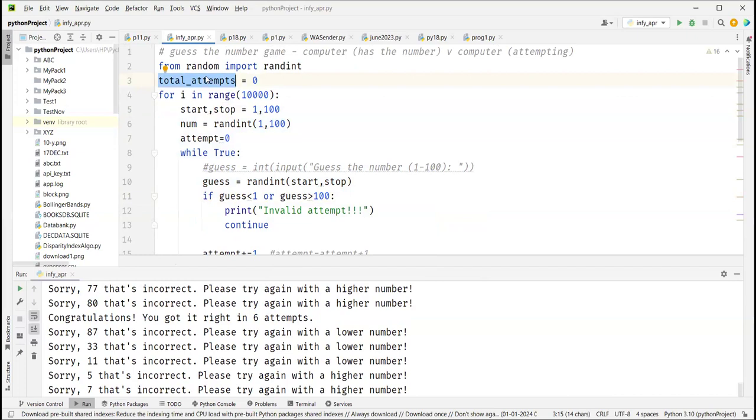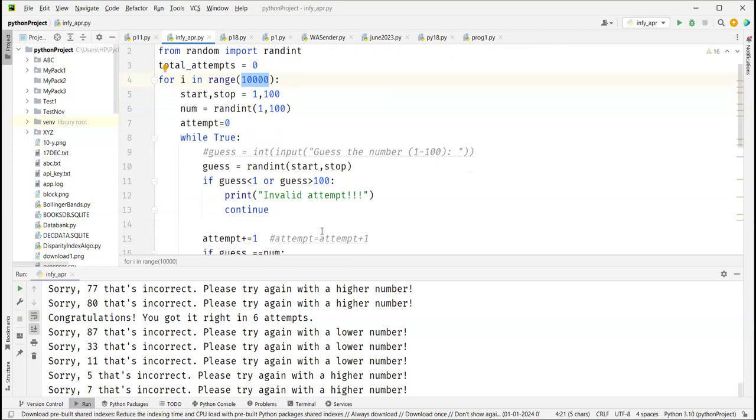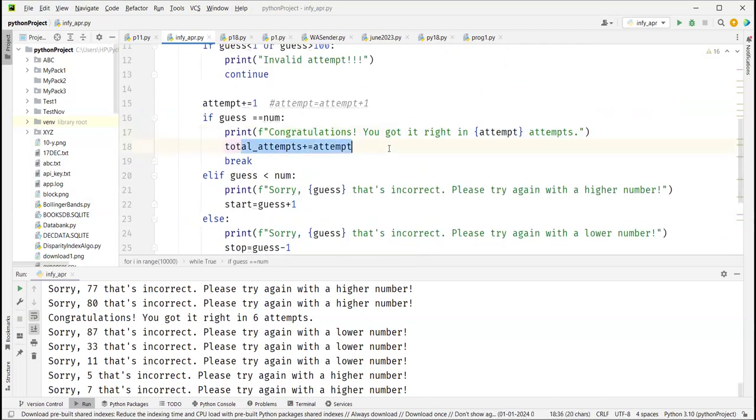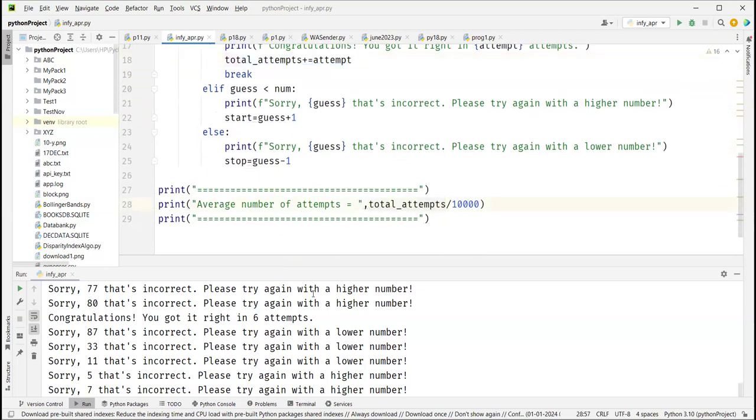Second time you take 12 attempts, so it'll be 5 plus 12. Third time you got 1 attempt, so plus 1. Next time you got 5 attempts, plus 5. 7 attempts, plus 7. 8 attempts, plus 8. So you keep on adding, right? So on average, how do you calculate average? You add all the values and divide by the total number of values. So I'm adding all the 10,000 values and dividing by the total values, which is 10,000, from 0 to 9999. This is the sum, and then you divide by 10,000 times. That's your average.